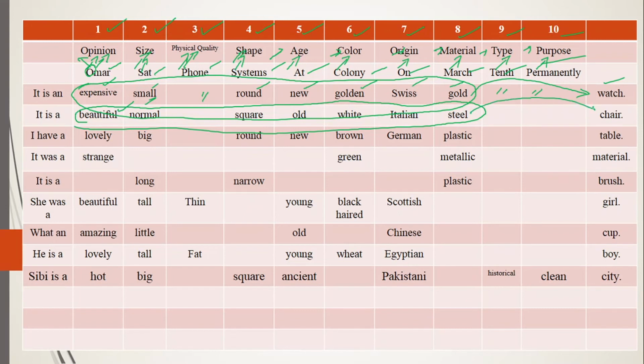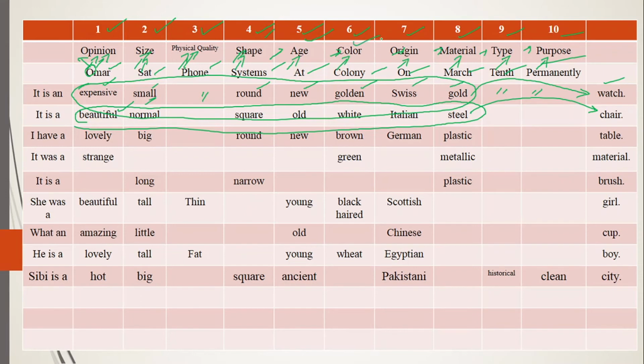That is again adding something in the meaning of noun together. Number 1 is adding something and that is telling the opinion. Then second one is adding something in the meaning of noun, telling size. Third one will be adding something in the meaning of noun, telling you the physical quality. Number 4 will add something in the meaning of noun and tell you the shape. Number 5 will add something in the meaning of noun, tell the age.